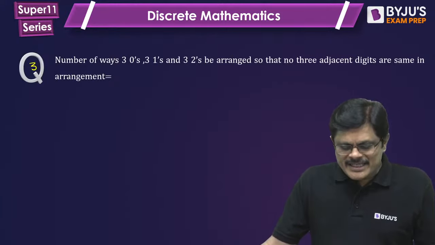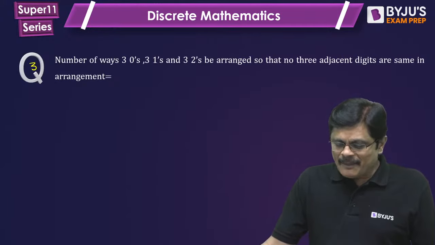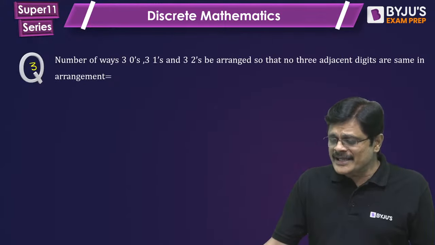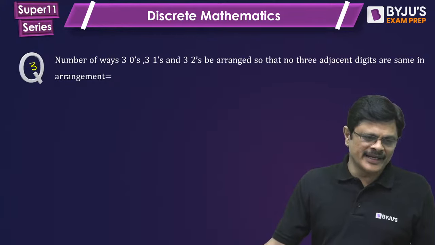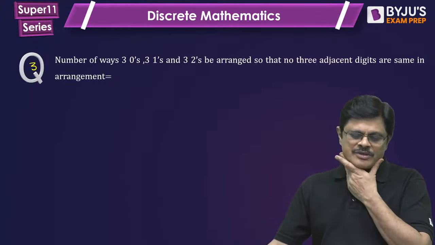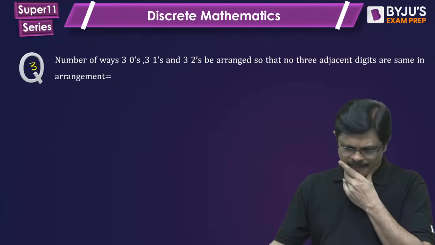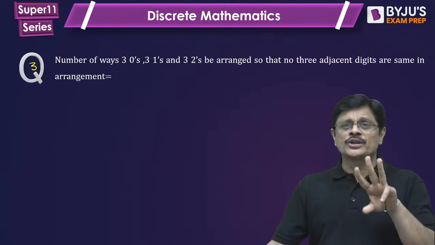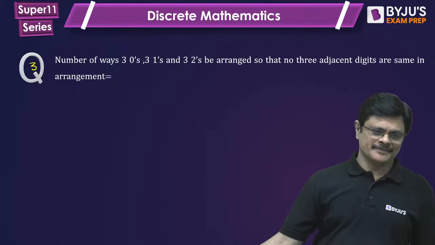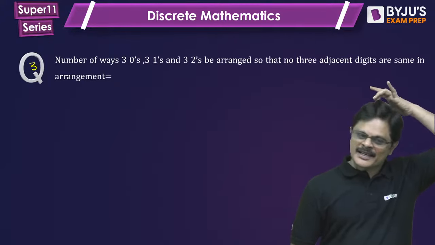The number of ways 3 zeros, 3 ones and 3 twos can be arranged so that no 3 adjacent digits are the same in the arrangement. So we have 3 zeros, 3 ones and 3 twos. You want to arrange them in a row. How many arrangements are there in which no 3 adjacent digits are the same?